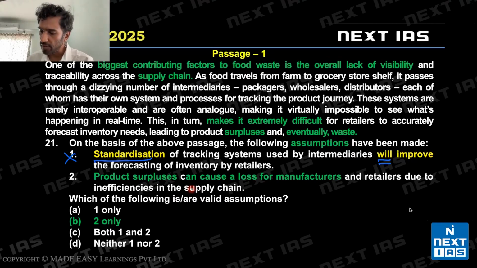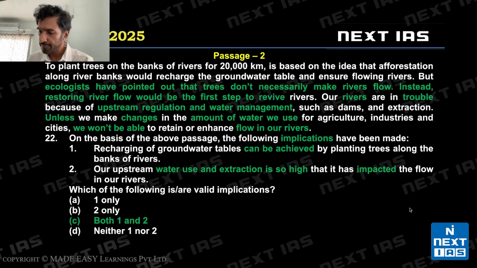So obviously this would lead to some manufacturers going through losses. They're producing surplus and those items are going to waste. B is a valid inference. Let's see the next one. We are looking for implications, another way to say inferences.